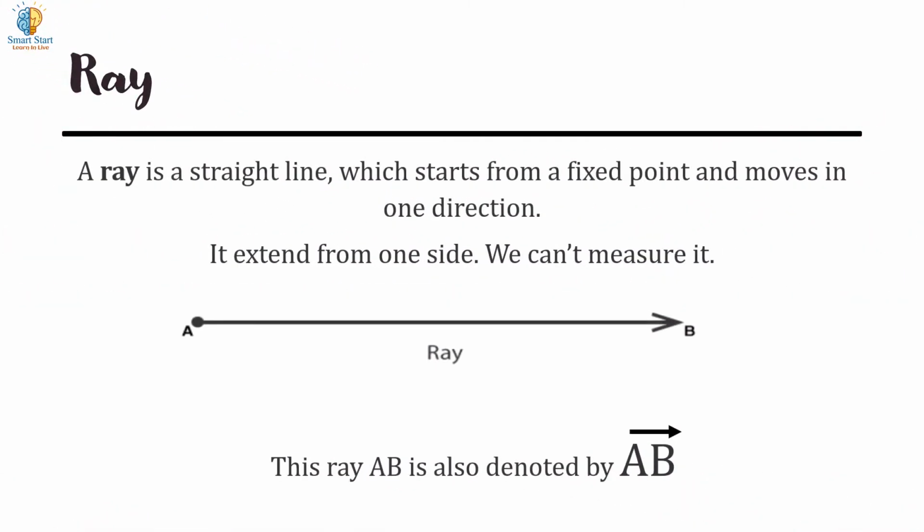Ray. A ray is a straight line which starts from a fixed point and moves in one direction. It extends from one side. We can't measure it. Here is a ray AB. This ray AB is also denoted by ray AB.